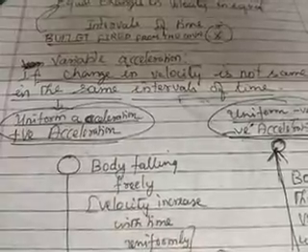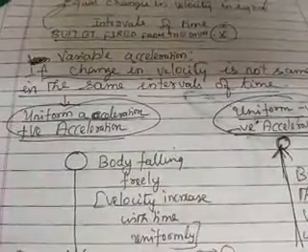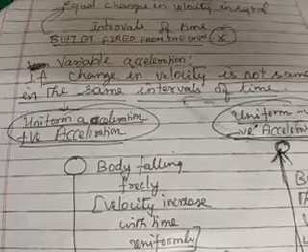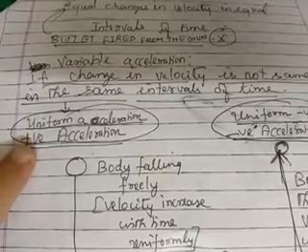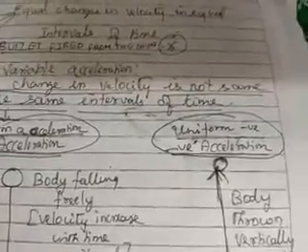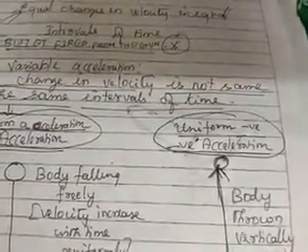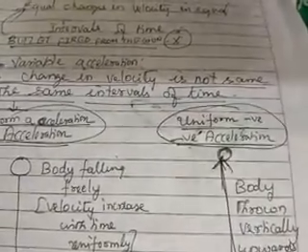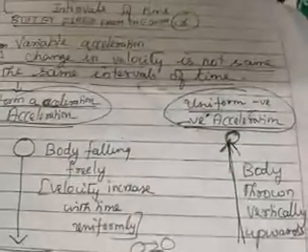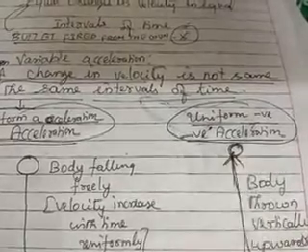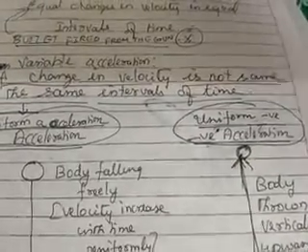So uniform acceleration, what is that? The body falling freely under gravity is an example for uniform acceleration. Maybe it is having variable velocity, but the velocity changes in a very uniform manner. Therefore, it is said to be uniformly accelerated or positive uniform acceleration. Same way, when a body is thrown vertically upwards, it is an example for uniform negative acceleration. Why? Because the speed decreases. When you throw a ball upwards, what happens? Automatically the speed decreases. Therefore, it is an example of uniform negative acceleration, and the decrease of speed also will be in a uniform pattern.